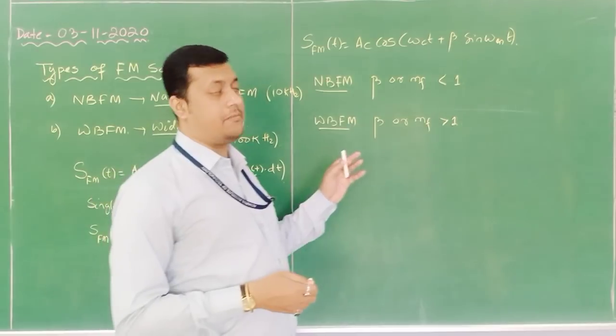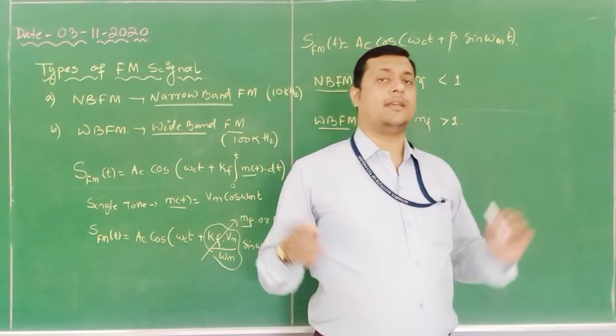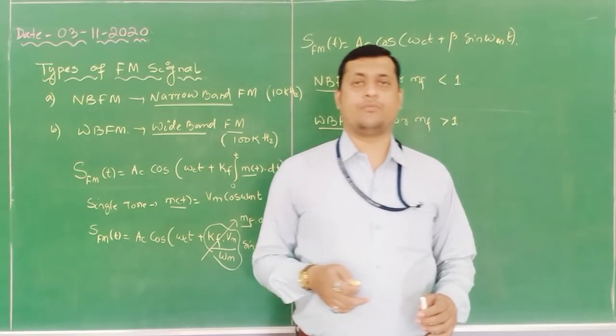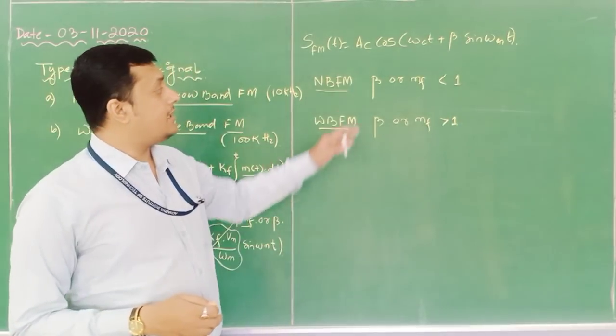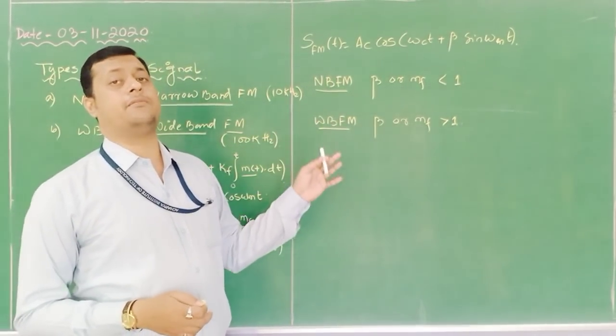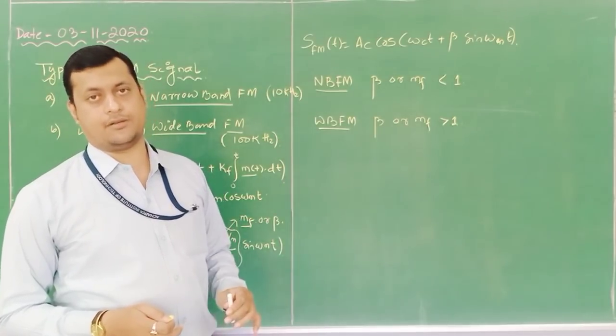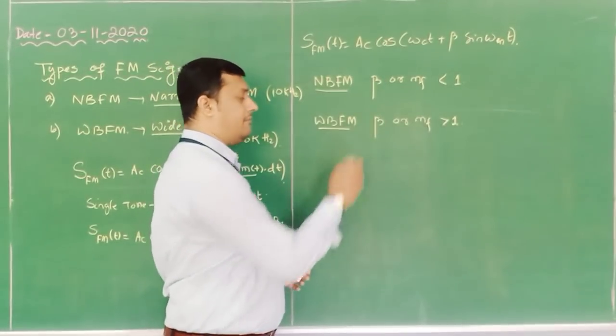And if ma is less than 1, it is under modulation, through which proper transmission can be done without any envelope distortion. Similarly, here the modulation index beta will decide which type of FM signal it is, whether a narrow band FM signal or a wide band FM signal.